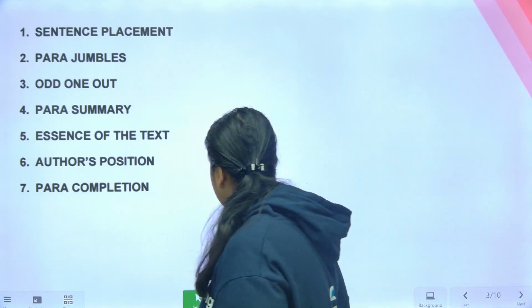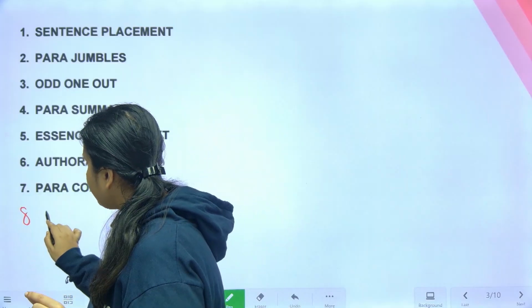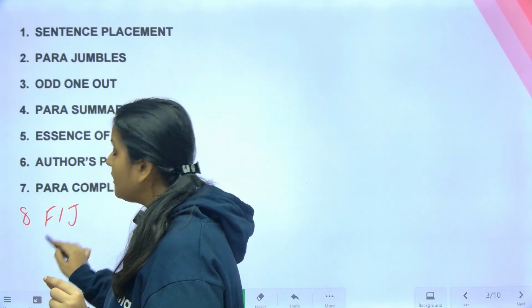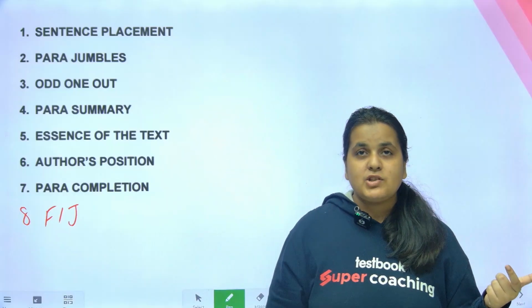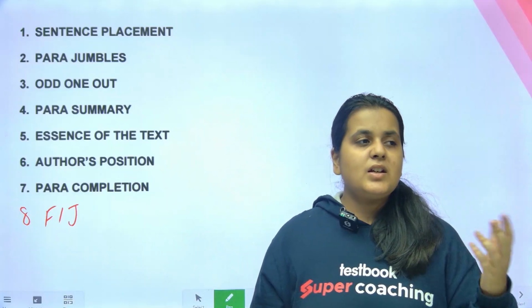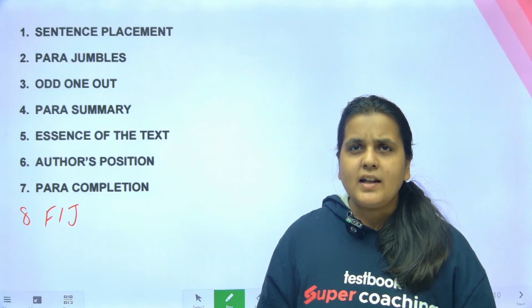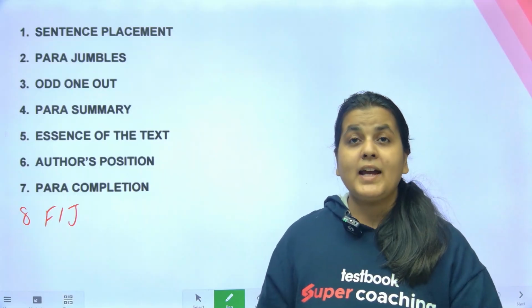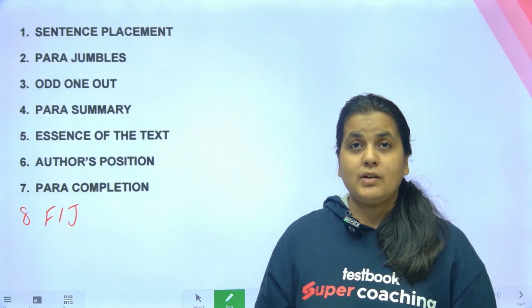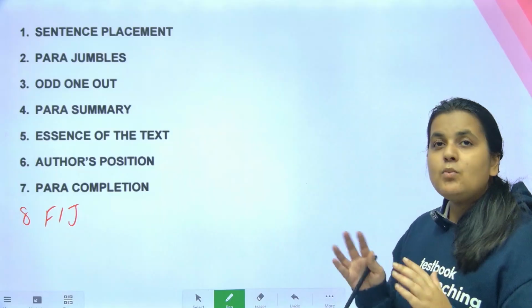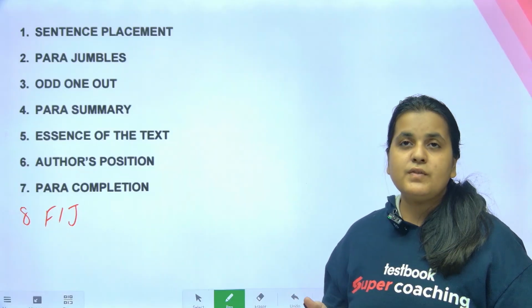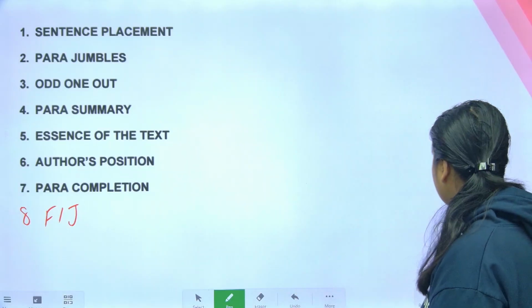Actually, I can also say there's a hidden 8th, okay, which we can always expect to come back because it was a regular feature of the CAT examination earlier. पर अब ignore हो चुका है, कुछ साल से आया नहीं है, but it can come back and most of the students haven't even heard about it. FIJs. Okay, so we'll discuss all of these areas, exactly what goes into the verbal ability section and how exactly you have to prepare for it.